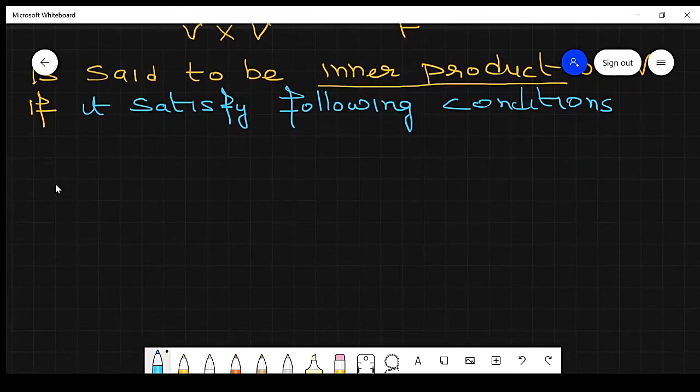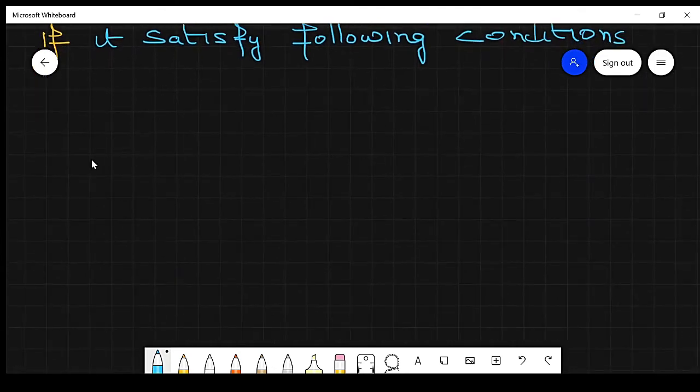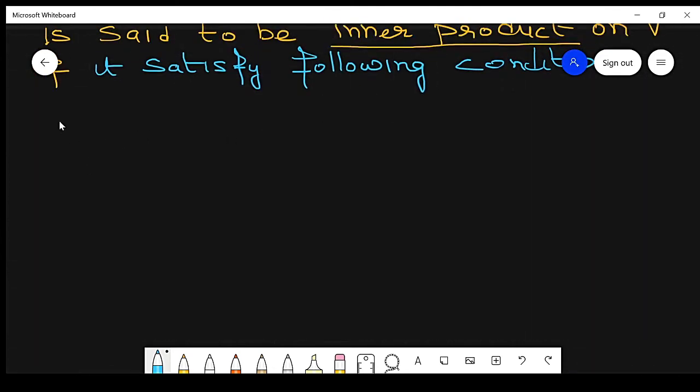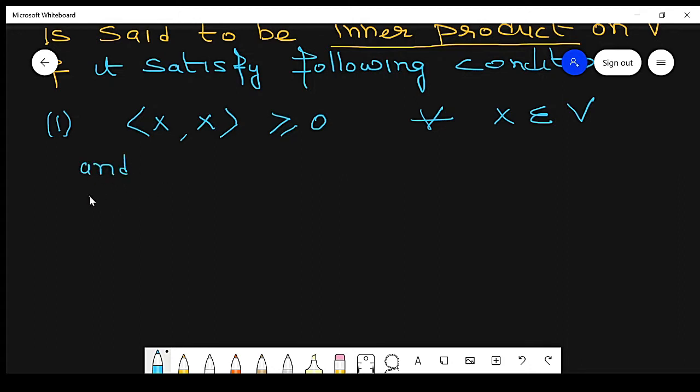What are those conditions? Condition number 1: the functional value x comma x is always positive for every x belonging to V, and if x comma x is equal to 0, then it implies that the vector is equal to 0.